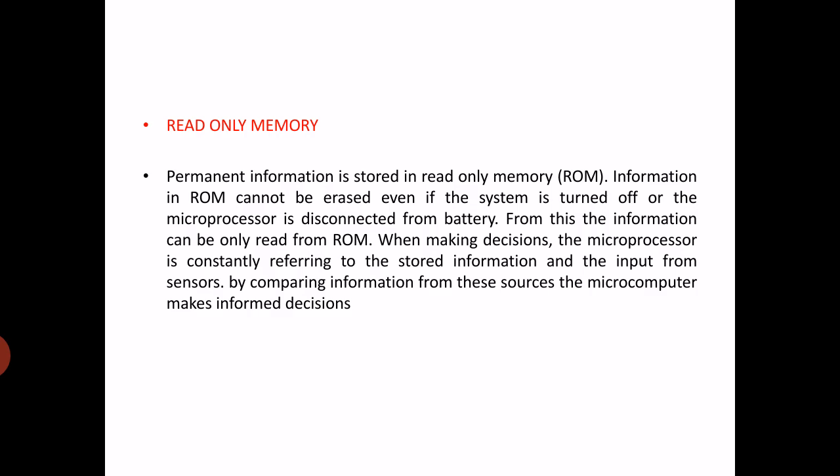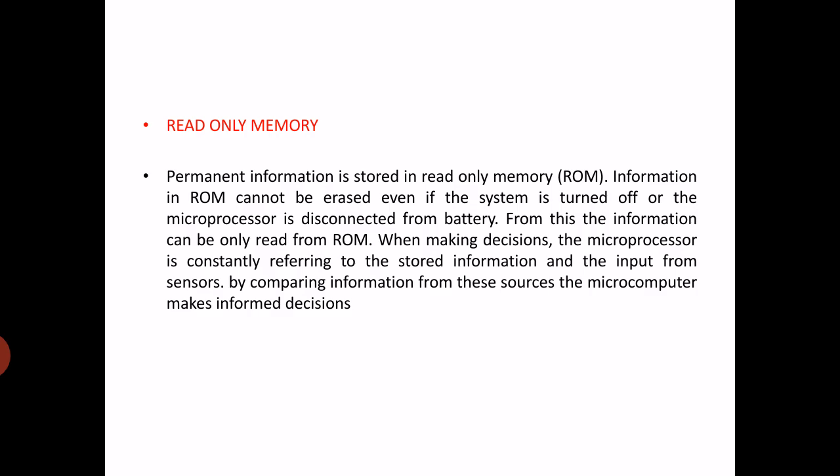From this, the information can be read from ROM when making the decisions. The microprocessor is constantly referring to the stored information and the input from the sensors, and by comparing the information from these sources, the microcomputer makes the decisions.